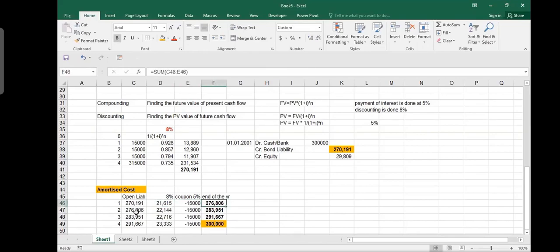So therefore it is increasing. Your liability is increasing. Next year on 276, you charge 8%, so your interest should have been 22,000, but you kept paying 15,000 every year. And therefore your liability is increasing. These are called your amortized cost, and this is what you show in the balance sheet. Now, how do we do its treatment?